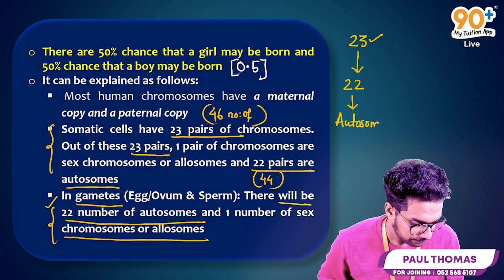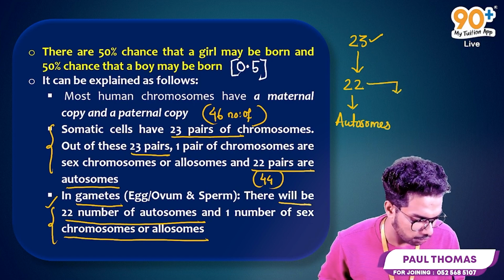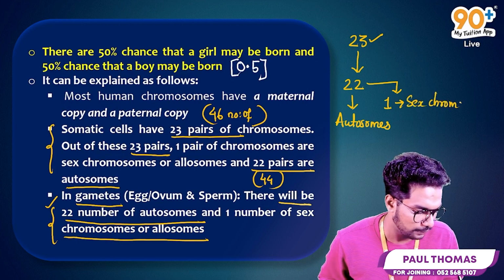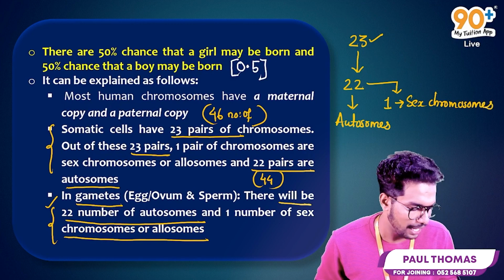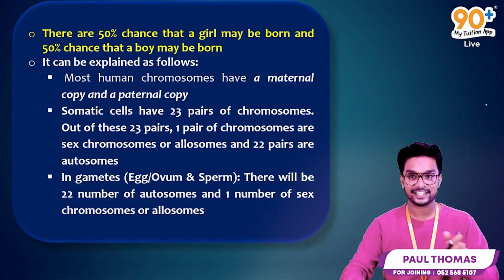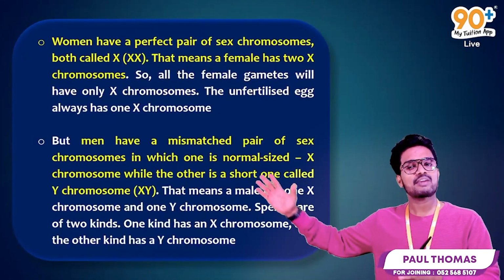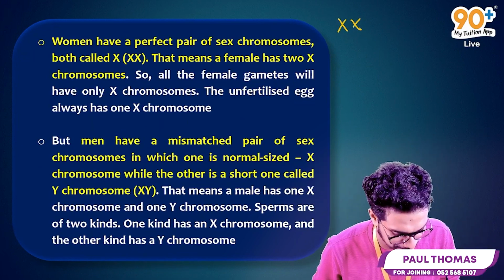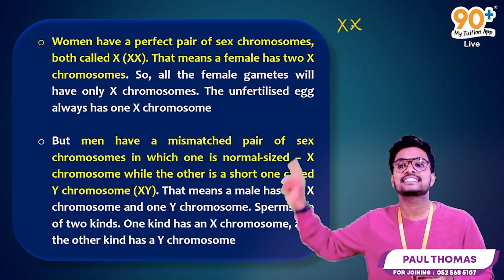while one chromosome is the sex chromosome, or simply we call it allosomes. Okay, I hope it is very clear. So women have a perfect pair of sex chromosomes. Both are called XX chromosomes. That means a female has two X chromosomes.